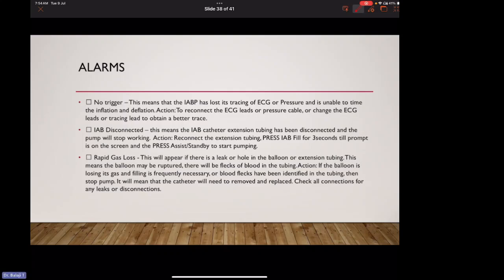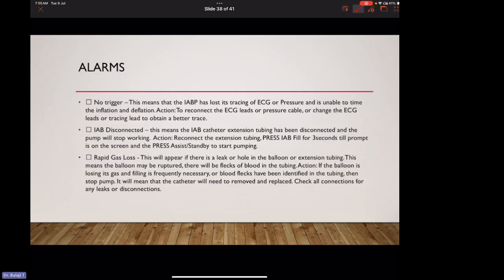Alarms in IABP. No trigger alarm. This means that the IABP has lost its tracing of ECG or pressure and is unable to time the inflation and deflation. The action is to reconnect the ECG leads or pressure cable, or change the ECG leads or tracing, which will lead to obtaining a better trace. IABP disconnected alarm. This means the IABP catheter extension tubing has been disconnected and the pump will stop working. Action: reconnect the extension tubing.